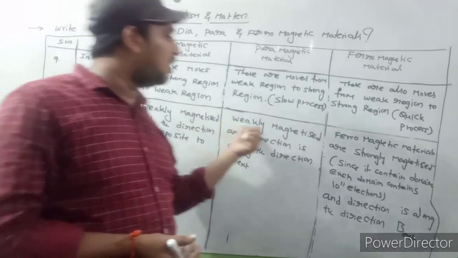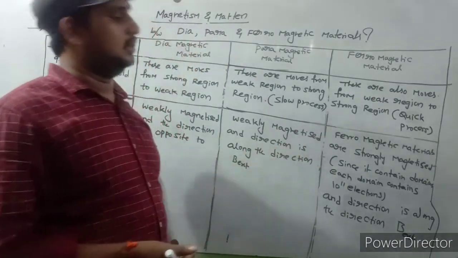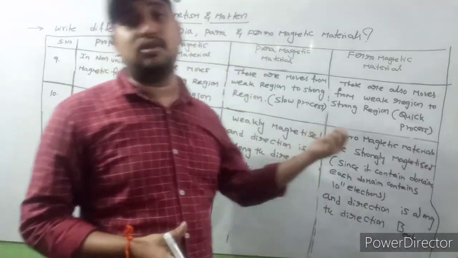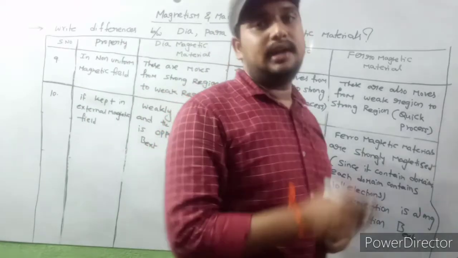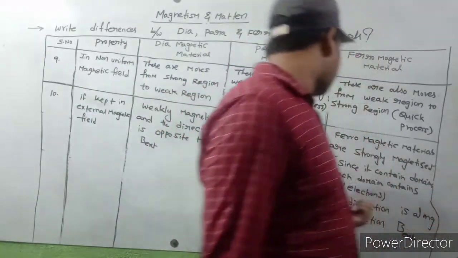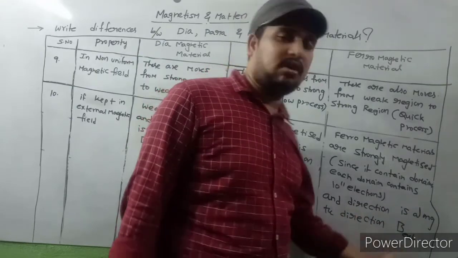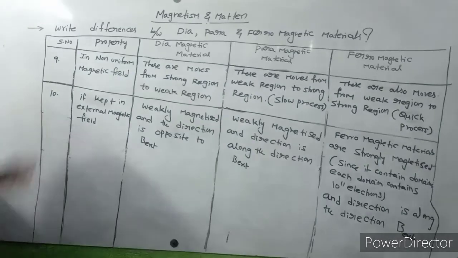And paramagnetic materials are weakly magnetized, with the direction along the direction of B external. Ferromagnetic materials are strongly magnetized because they contain domains, each domain containing 10 power 11 electrons, and the direction is along the direction of the external magnetic field. So this is property number 10.